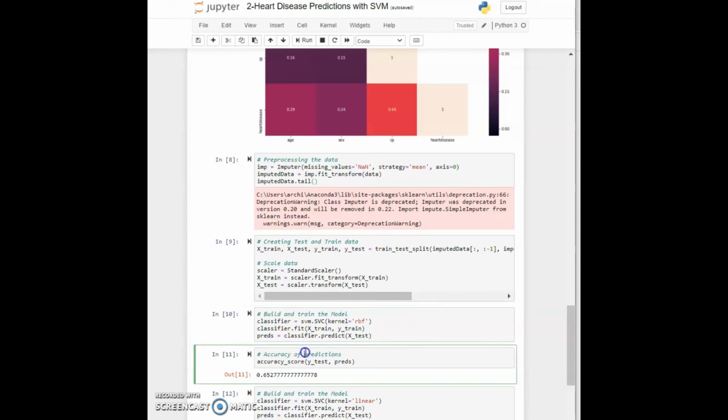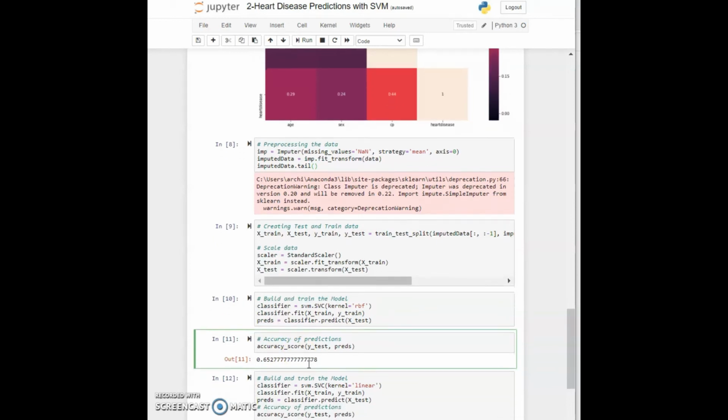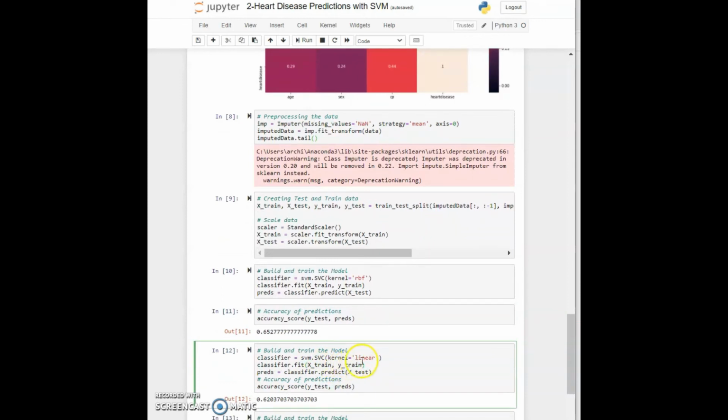In cell 11, I am going to use the accuracy score method and pass the ytest and the predictions that we got. If you look at the accuracy, we get an accuracy of 65%. That's not so good, but it's not that bad either. It could be a little bit better, but what that 65% tells me is that in more than half the cases I will get the right results. Also, it tells me that I didn't use any unnecessary features and got some usable results. So what I can do here is try to change the kernel from RBF to linear.